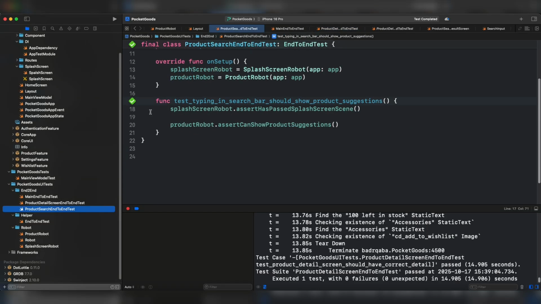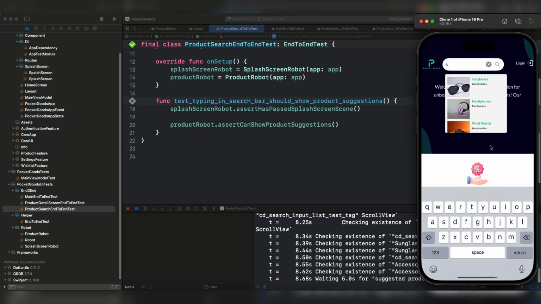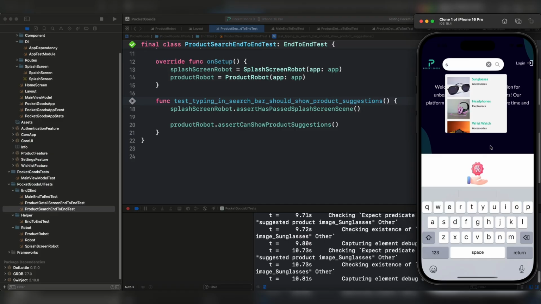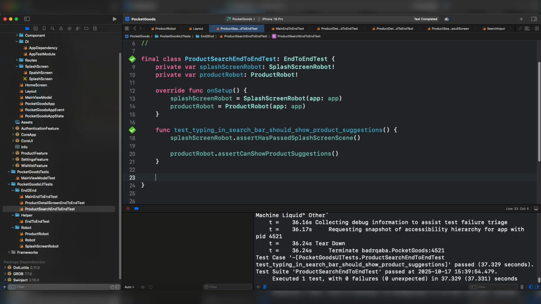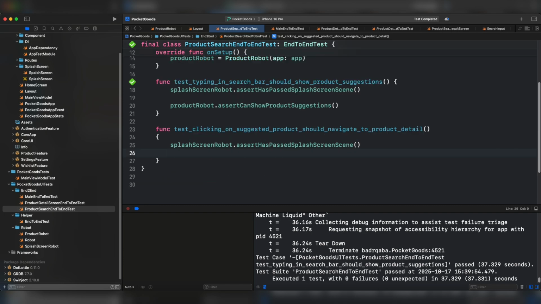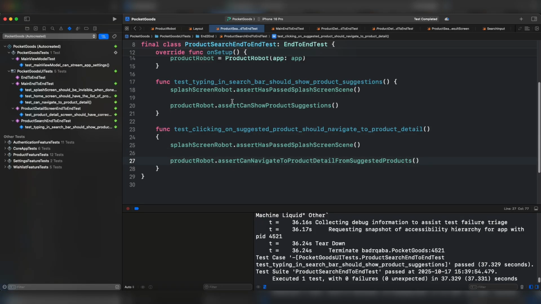And let's check this particular one. It's not going to scroll, but it's going to assert that the element exists under the tree. The most important thing here is we have the elements under the tree. We have to test by clicking on the suggested product, should navigate to product detail. As usual, we're going to assert has passed splash screen, and we're going to assert can navigate to product detail from the suggestions. Let's run this test.